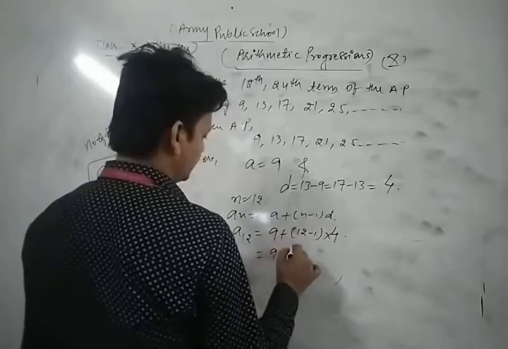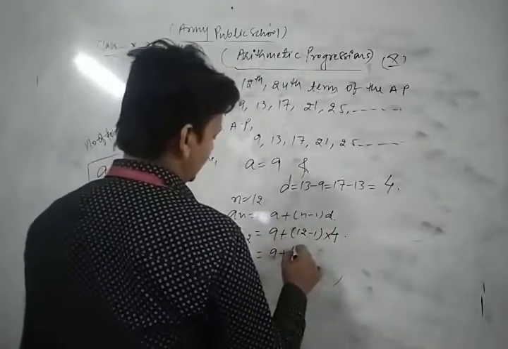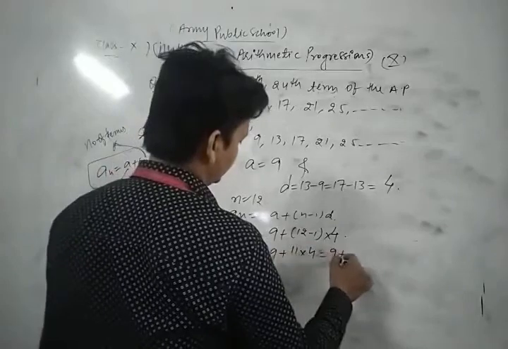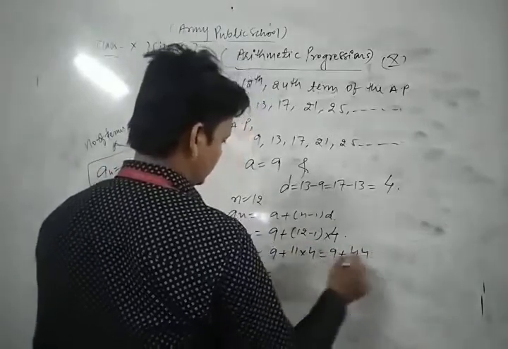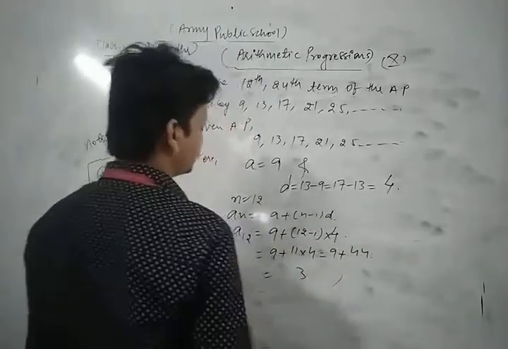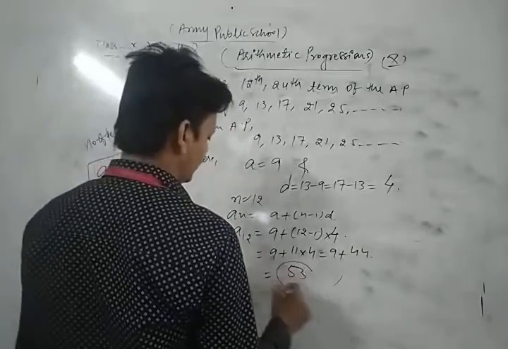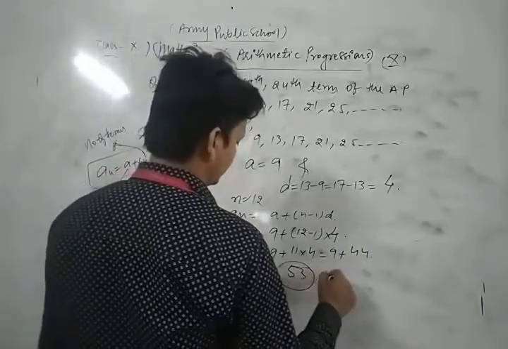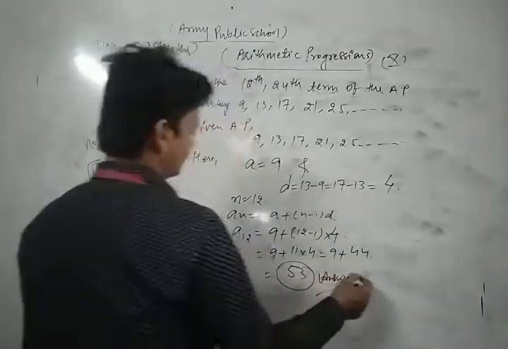We get 9 plus 11 times 4, that is 9 plus 44, which is 53. Thus the value of the 12th term is 53. This is the first answer.